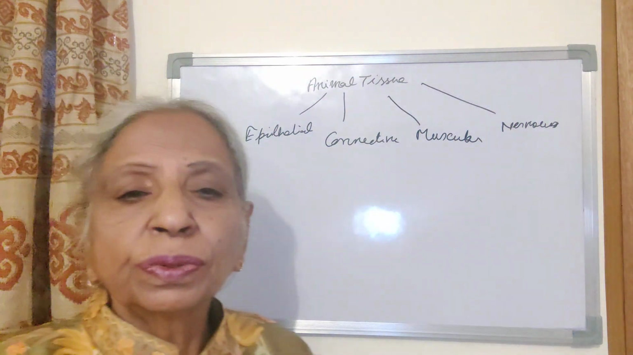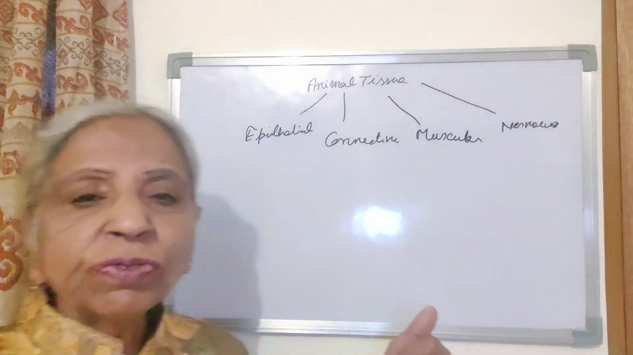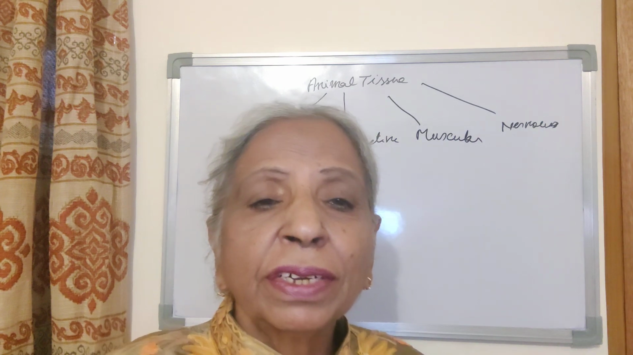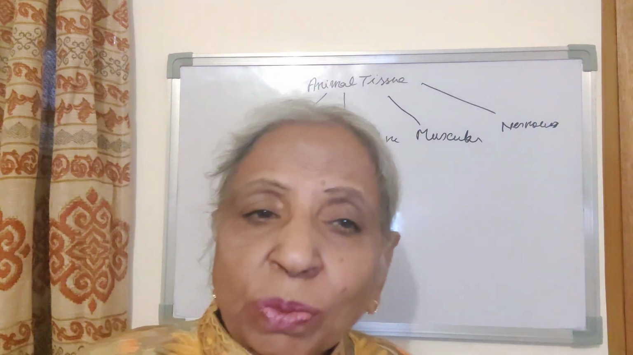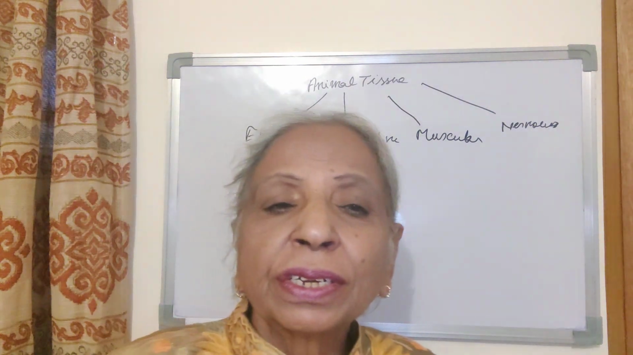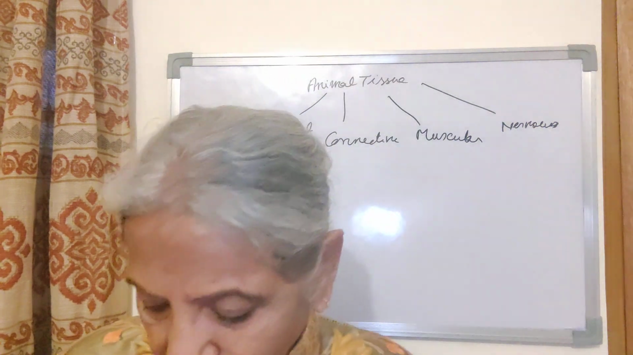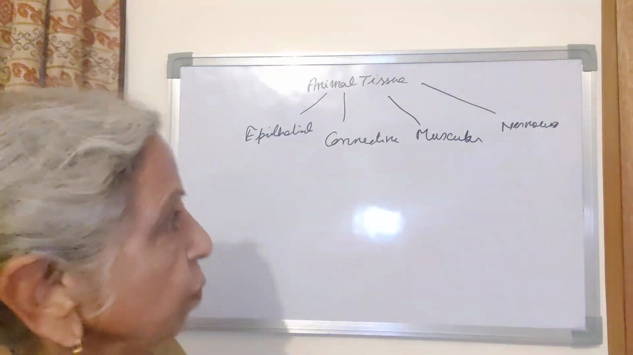Epithelial tissue is protective in function. Connective tissue connects the organs to the organs, muscles to the skin, all these. Muscular tissue helps in locomotion and sport. And nervous tissue conveys the messages from the brain to all parts of the body. So today we will do epithelial tissue.